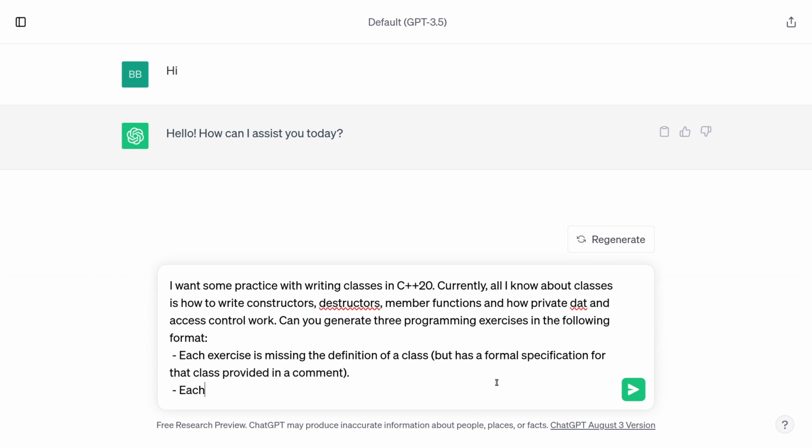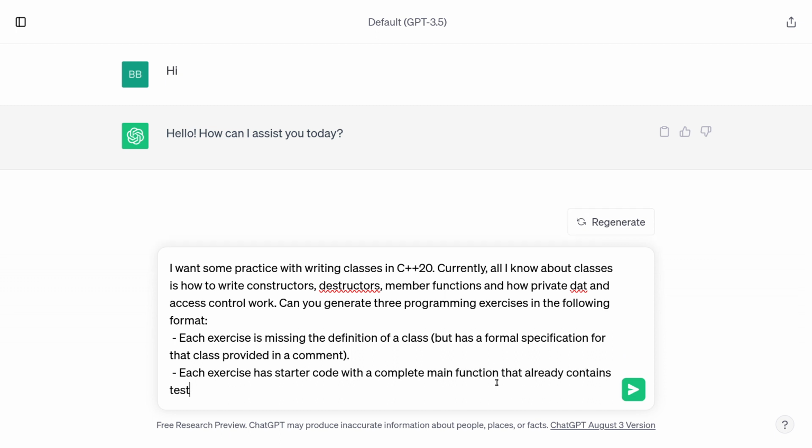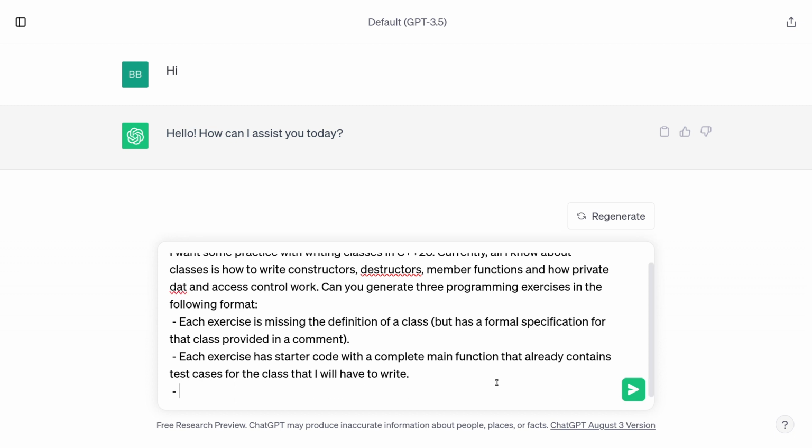Each exercise has starter code with a complete main function that already contains test cases for the class that I will have to write. I'm going to leave it there and see what it does, and then I'll refine my prompt if it generates exercises that require more advanced features. Don't show me the solution.